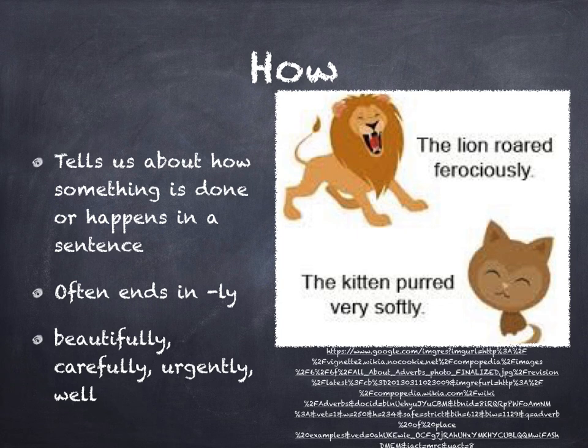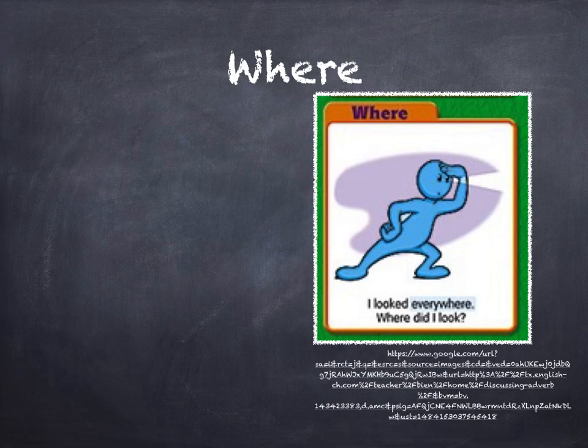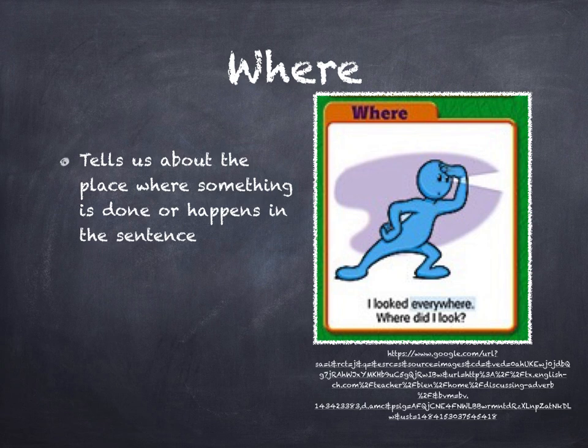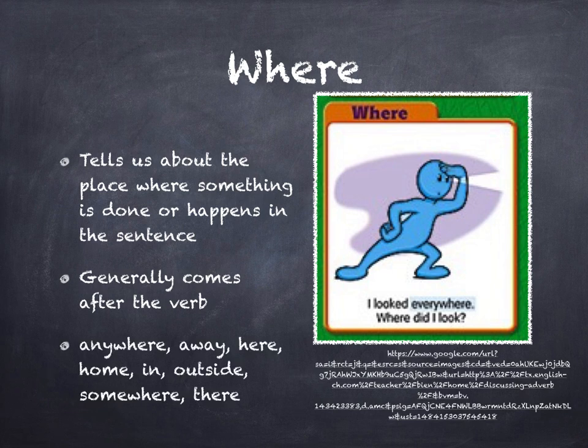Another example of a category of adverbs is where. So these adverbs will tell us about the place where something is done or happens in the sentence. And these generally come after the verb. And then we have some examples such as anywhere, away, here, home, in, outside, somewhere, there. All of our, or the majority of our prepositions, so above, underneath, below, across, those are all where adverbs as well. So if we look at the picture, I looked everywhere. So where did you do the looking? Everywhere. So that is your adverb.